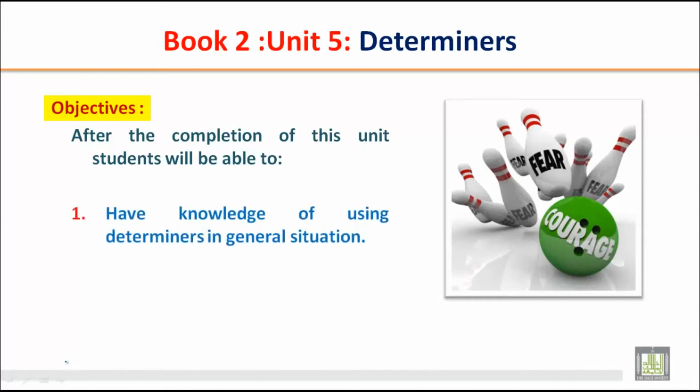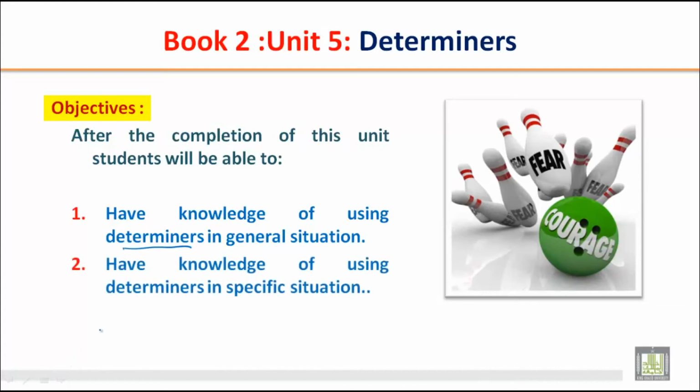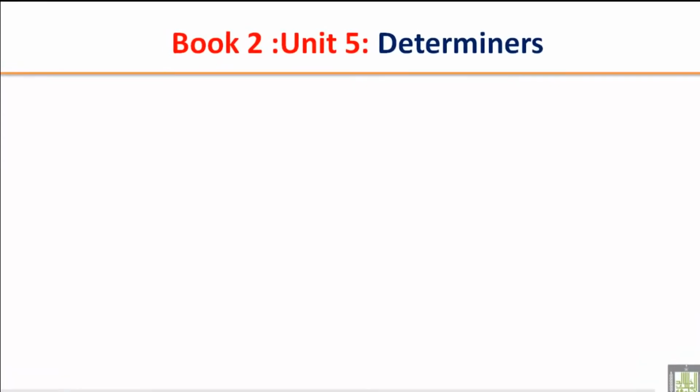After completion of this unit, you'll be able to use determiners in general situations and in specific situations. Something that determines, that shows, that finds out. So we will use determiners in general and specific situations. Let's look at the examples, then it will be clear to you.